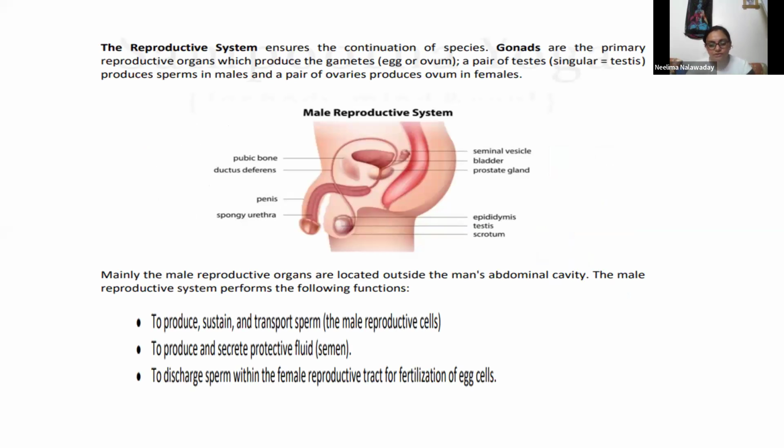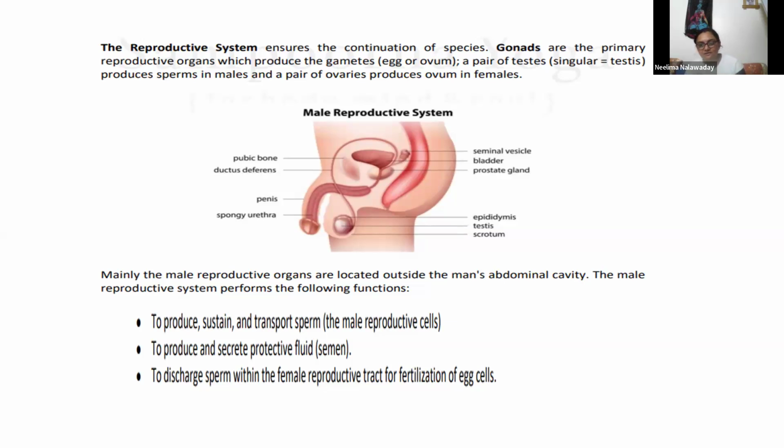So, for continuation of species, a reproductive system is important. Gonads are the primary reproductive organs, which produce the gametes. Sperm and ovum are called gametes, and the reproductive organs which produce sperms and ovum are called gonads.